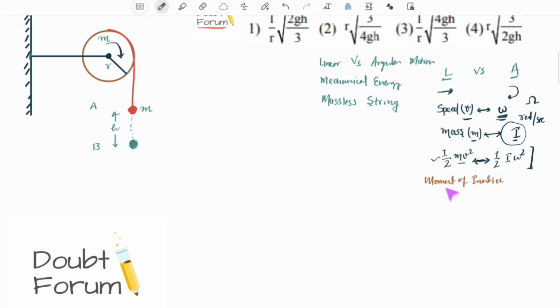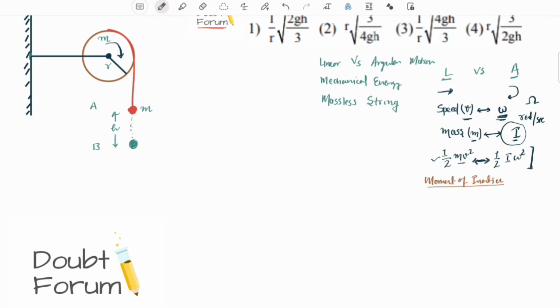In one of our videos, a detailed explanation of moment of inertia, radius of gyration and associated concepts has been given. The link is provided in the description, so you can refer to that video for a detailed explanation on this topic. But briefly, I would explain about moment of inertia.